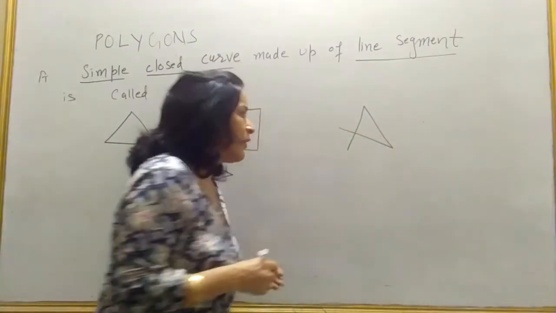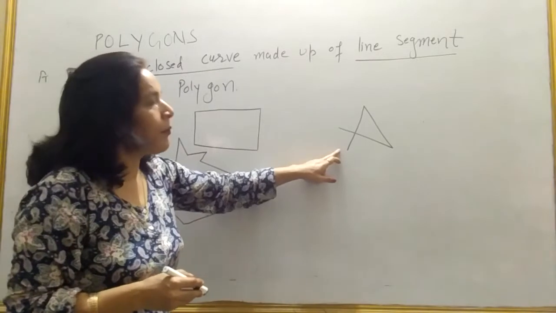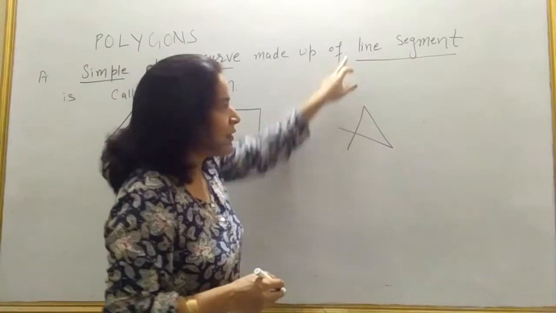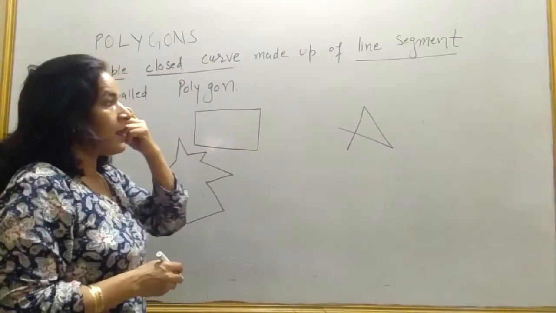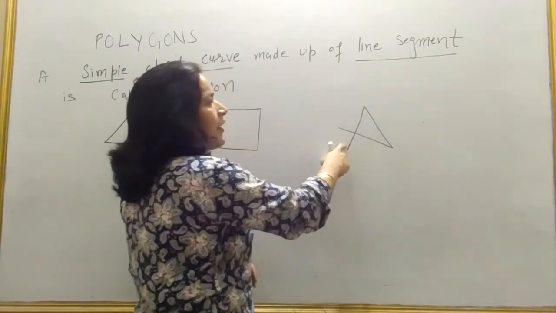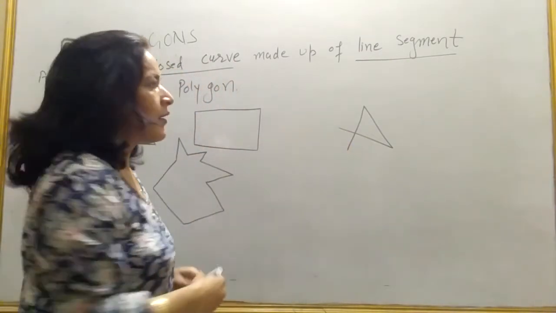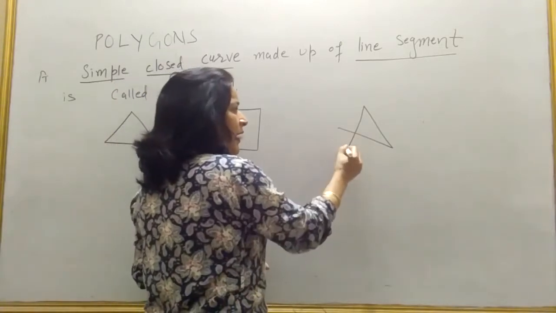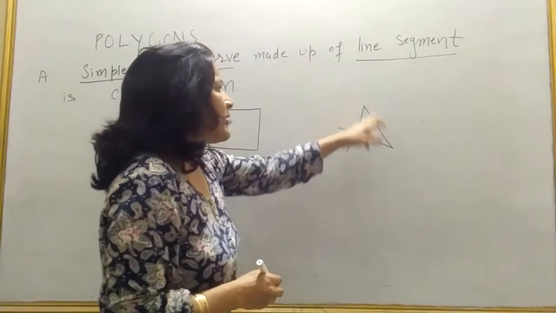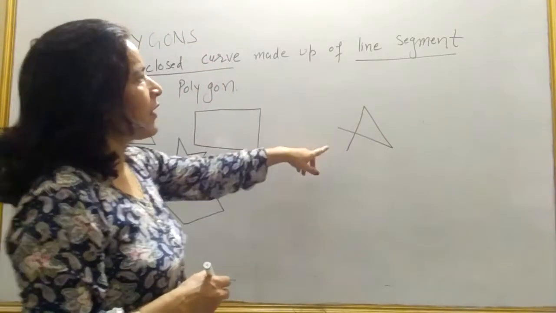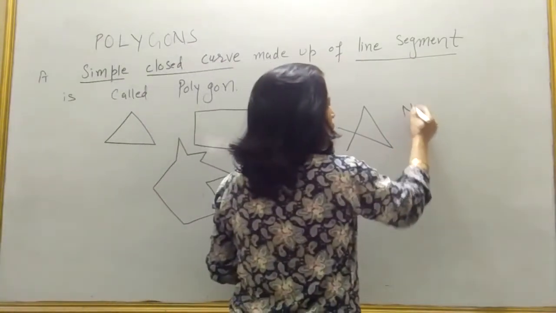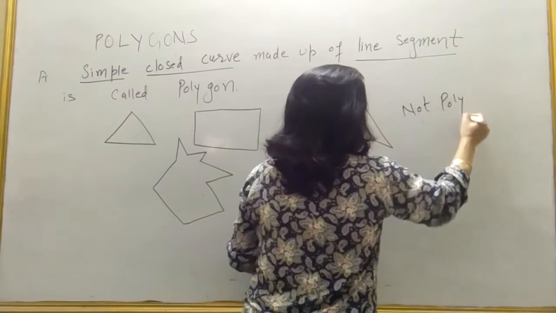Now can you tell me, is this a polygon? No, this is not polygon. Why? This is made up of line segment. Yes, you can say this is made up of line segment. But it is not closed and it is not simple, because its starting point is this one and end point is this one, and not simple because curve intersect itself. Only one condition is there, it is made up of line segment, so it is not polygon.